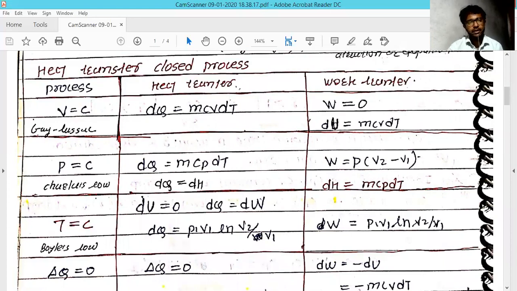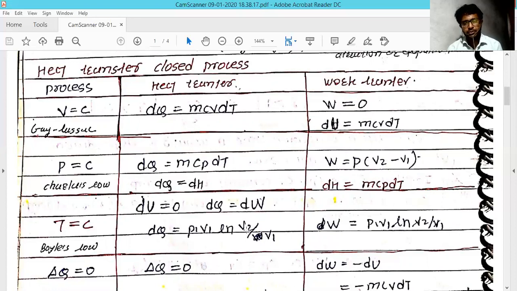If you go to the second process, the constant pressure process, it's also called Charles law, which you have also studied. This is the basic notation for these processes. In this process, as we saw in the last session, pressure is constant and we can find the work output as P times (V2 minus V1). And in this process dq is also m cp dT.